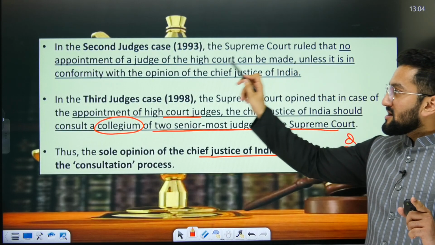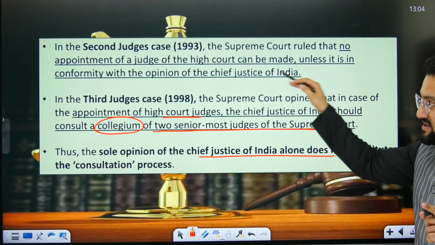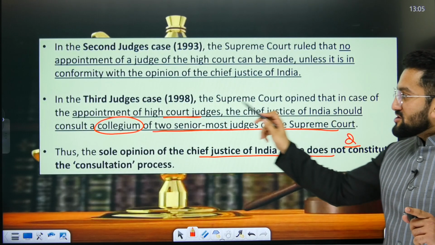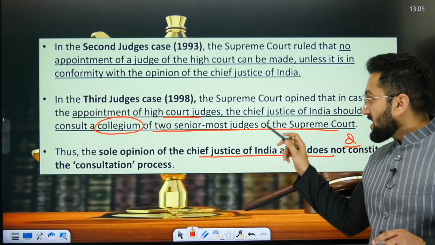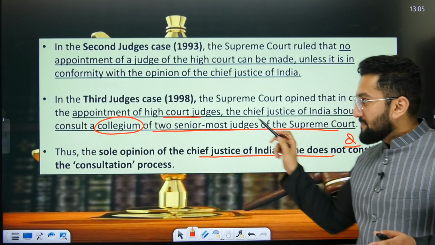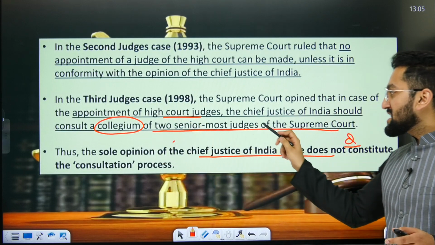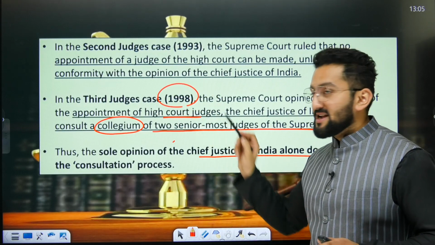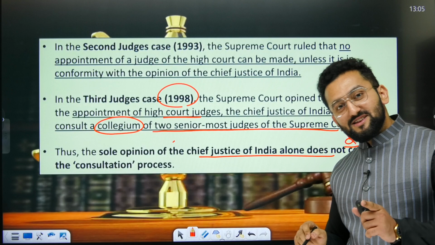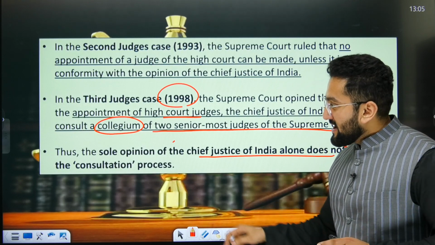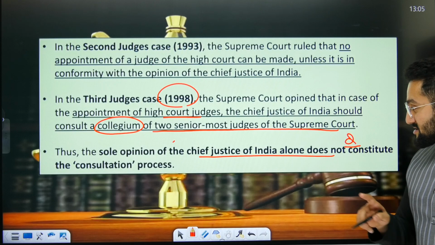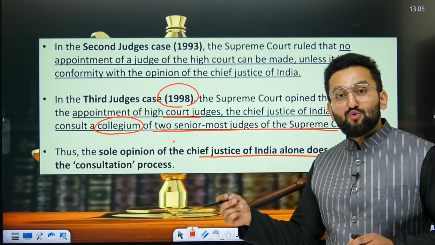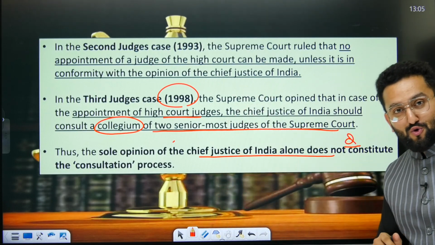In the second judge's case, Supreme Court ruled that no appointment of a judge of the High Court can be made unless it is in conformity with the opinion of the Chief Justice of India. Then it was later elaborated in the third judge's case, collegium. Supreme Court opined that in case of appointment of High Court judges, the Chief Justice of India should consult a collegium of 2 senior most judges of the Supreme Court. This is what the third judge's case was saying in 1998. It means 1 CJI and 2 senior most judges. The sole opinion of the CJI is not going to be considered, right? Consultation means you have to consult 2 senior most judges in case of appointment of high court judges.